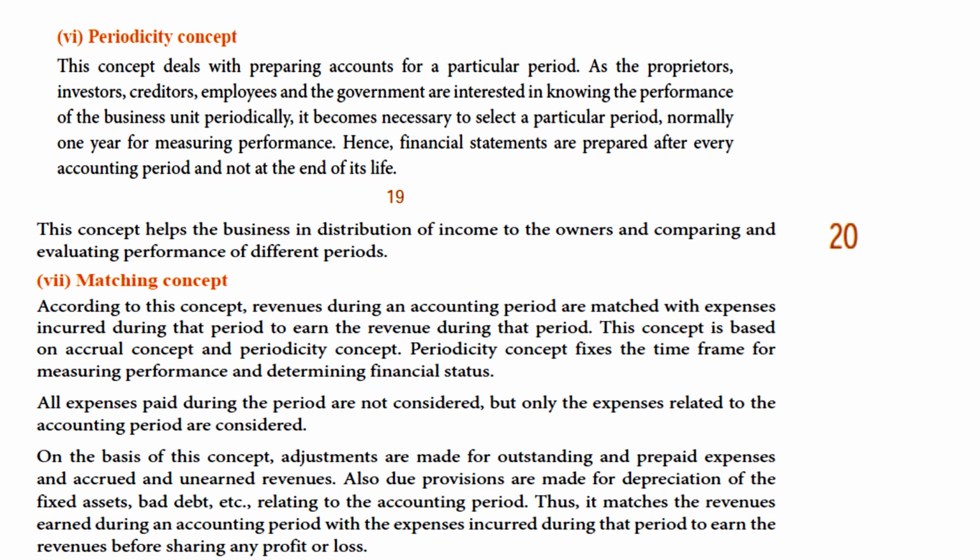On the basis of this concept, adjustments are made for outstanding and prepaid expenses and accrued and unearned revenues. Also, due provisions are made for depreciation of the fixed assets, bad debts, etc. relating to the accounting period. Thus it matches the revenue earned during an accounting period with the expenses incurred during that period to earn revenues before sharing any profit or loss.